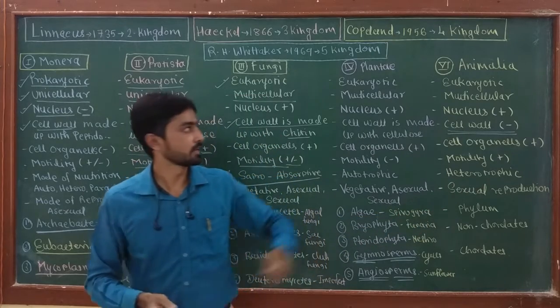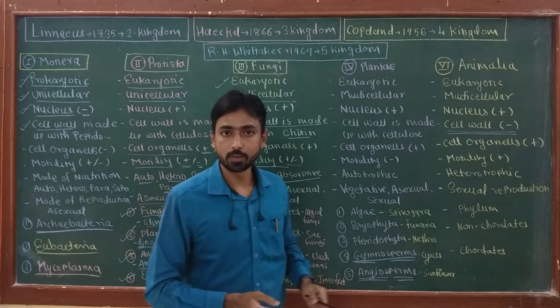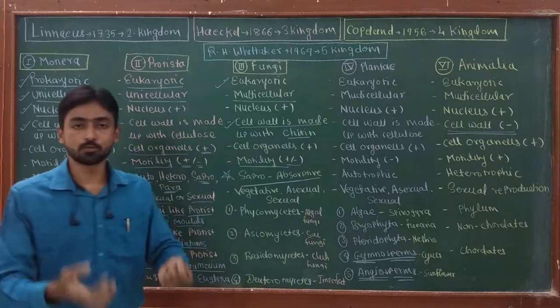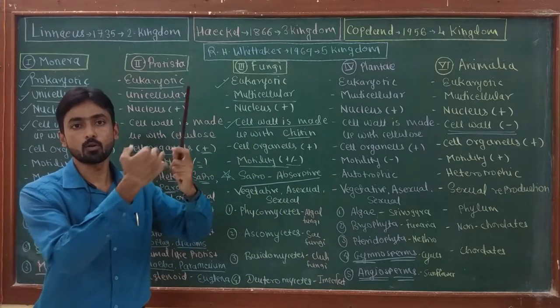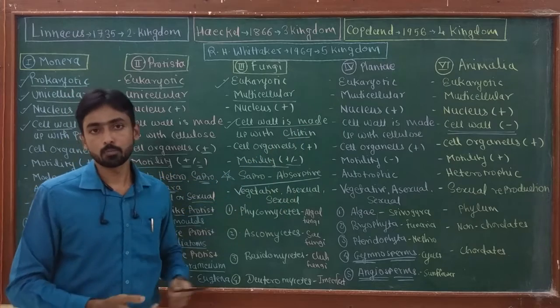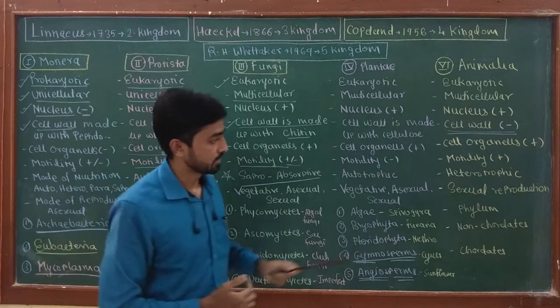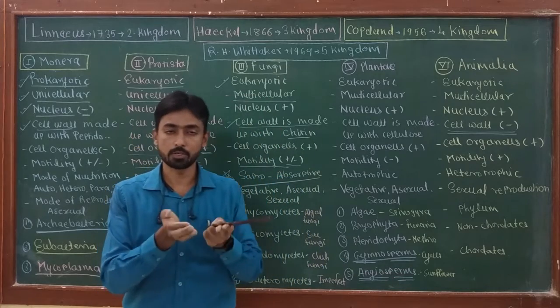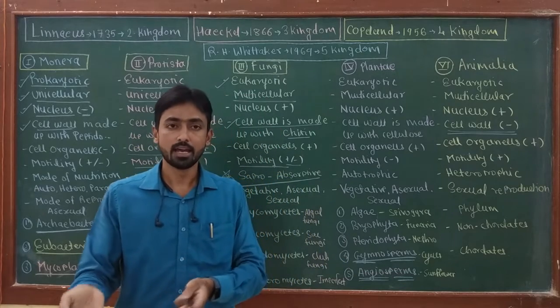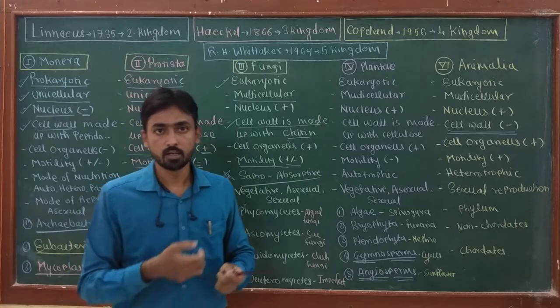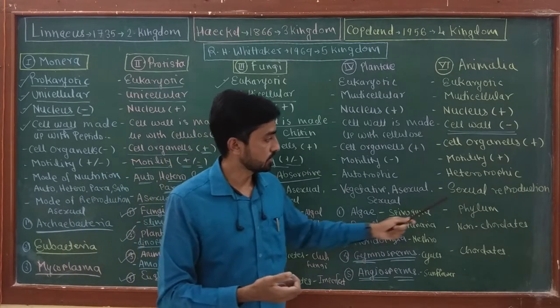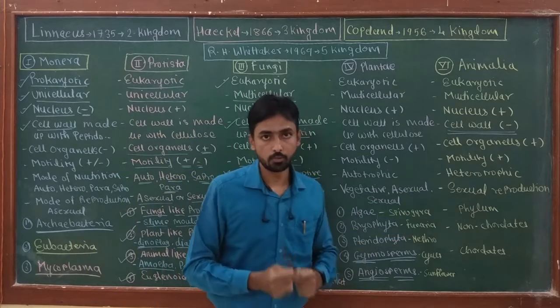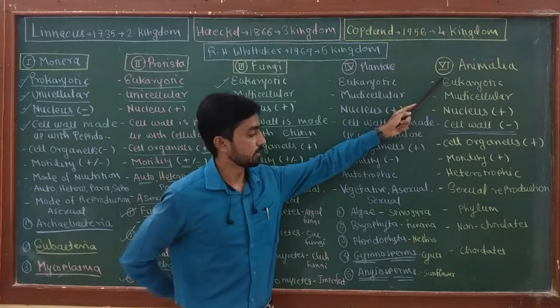The mode of nutrition of kingdom Animalia is heterotrophic. They are unable to produce their own food. They depend upon autotrophic organisms like plants for their food. Generally the sexual mode of reproduction is observed. Male and female gametes are produced by meiosis, and after fusion of the gametes, a zygote is developed. This is the sexual mode of reproduction observed in kingdom Animalia.